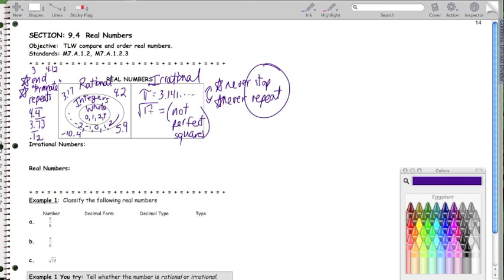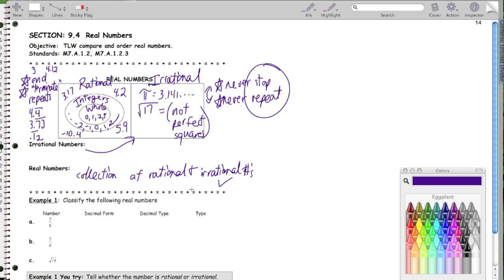So, irrational numbers, you can just reference this. The real numbers are the collection of both rational numbers and irrational numbers. Rational and irrational.